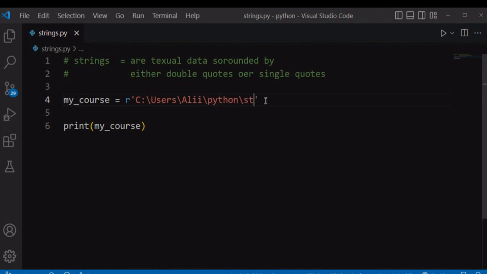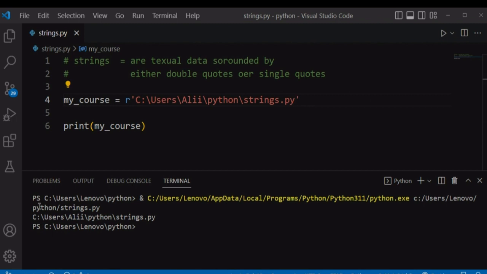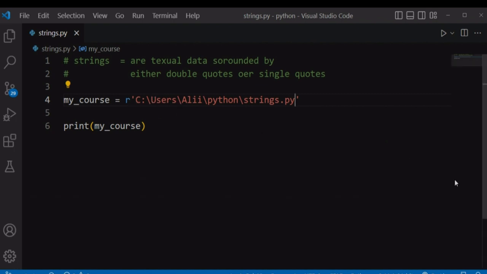Then within the folder, you have our strings.py file. Python will treat these backslashes as part of our string when we are using raw strings. If I try to run our file, all the backslashes are going to be printed as part of the string. So this is most helpful when you are trying to print Windows file paths like this one.